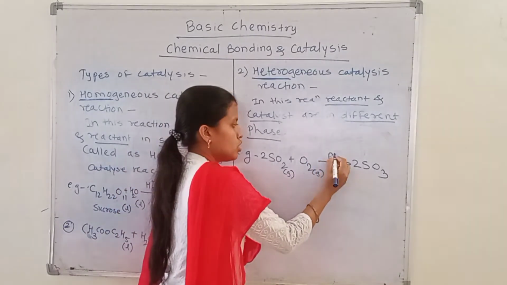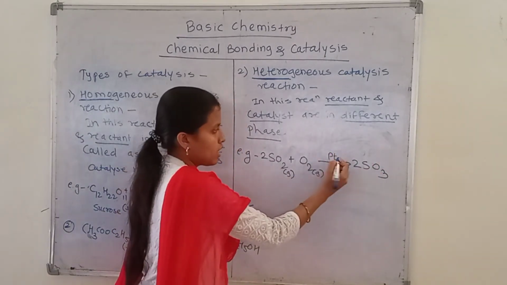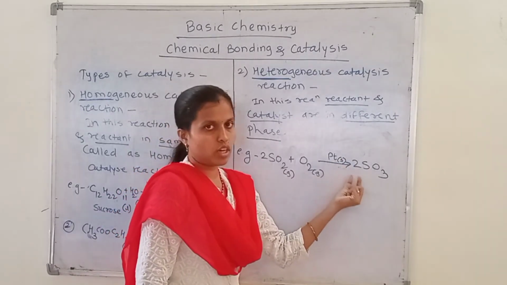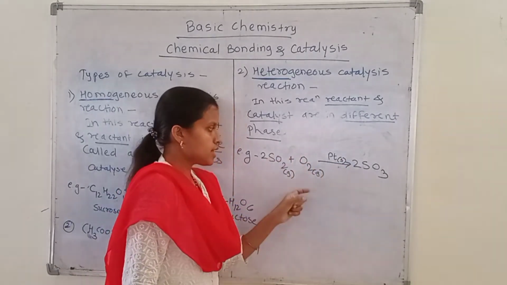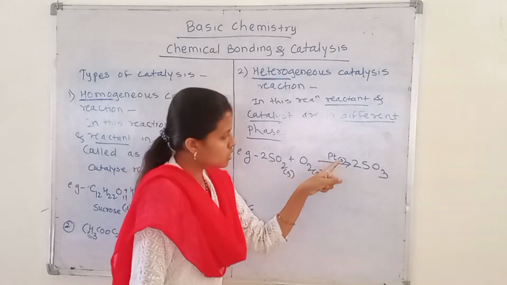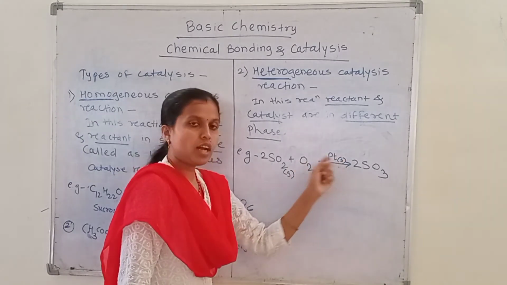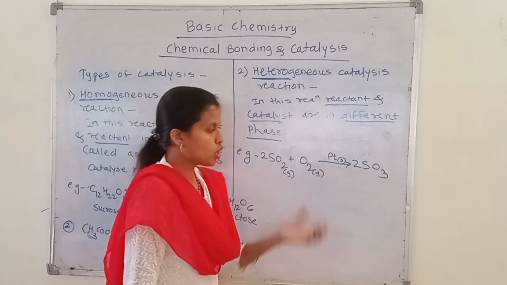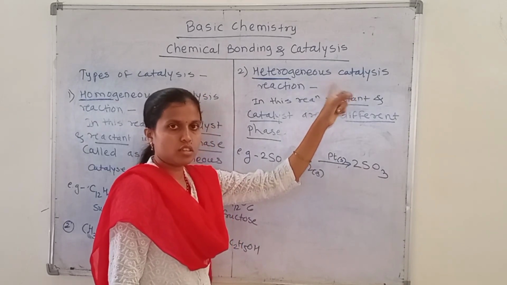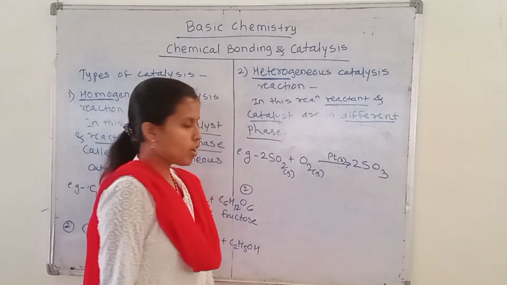But for the formation of sulfur trioxide, we use the catalyst platinum, and this catalyst will be in a solid state. So in these reactions, the reactants will be in the gaseous phase and the catalyst will be in the solid phase. That means the reactant and the catalyst are in different phases, so that's why this reaction is a heterogeneous catalysis reaction.